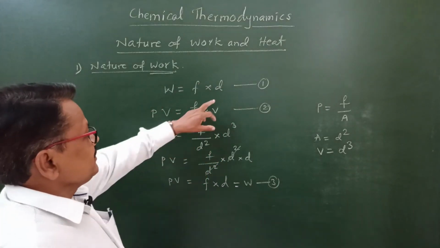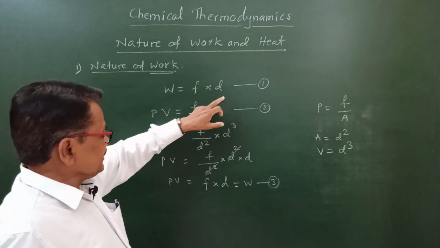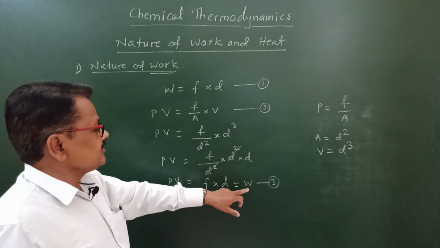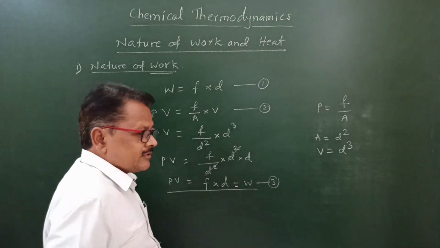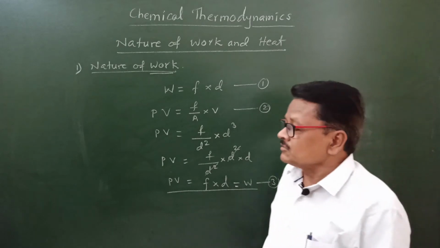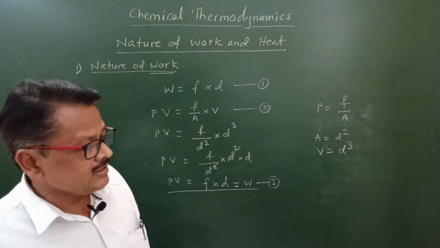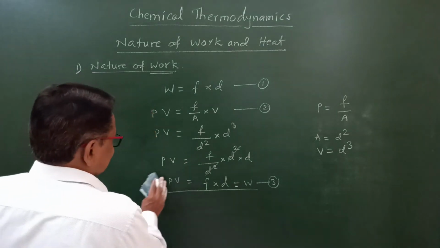You see here, according to this equation, W is equal to F into D. Here also F into D is equal to W. So therefore the work done in thermodynamics is a PV type of work done, and this work done can be explained by considering the following 2 examples with the help of chemical reactions.